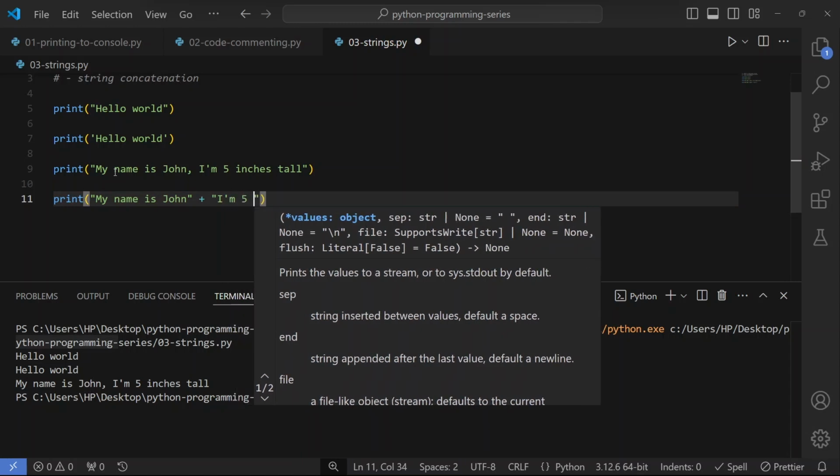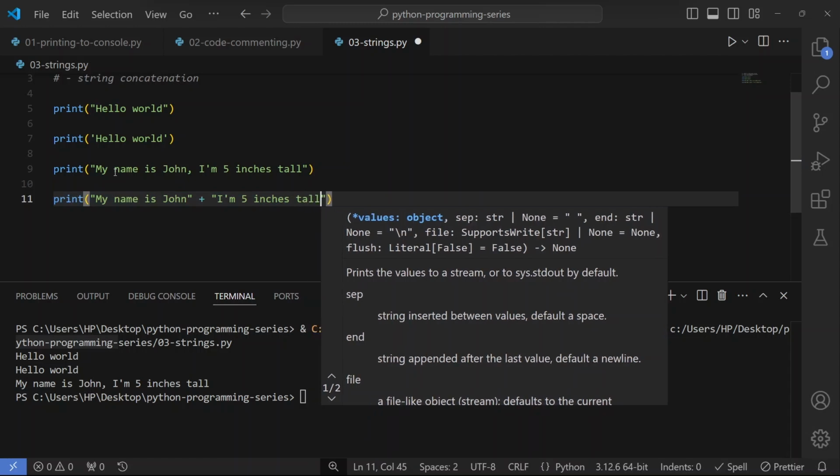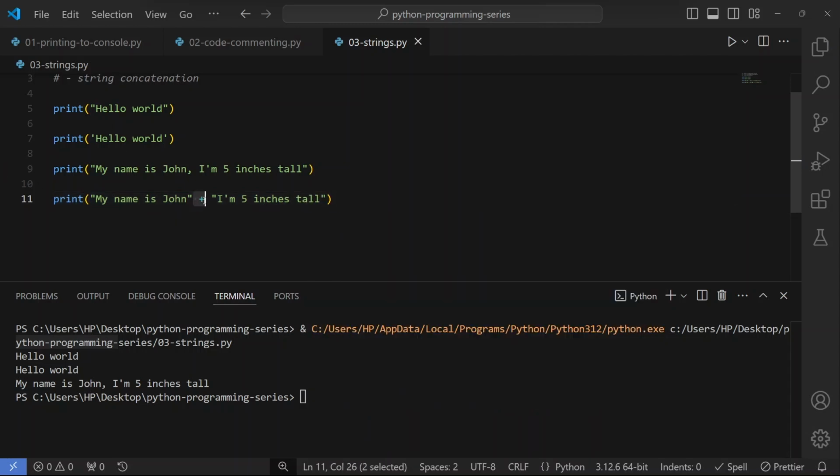I am 5 inches tall. All right, so we are using this plus symbol to combine both strings. If you run this code now, we can comment this code out. We can select them, and then to comment, use your shortcut Ctrl+/.